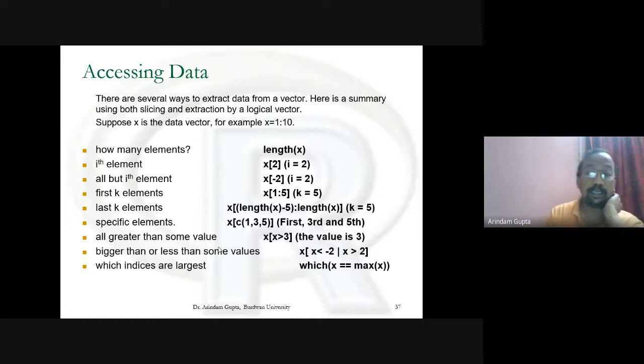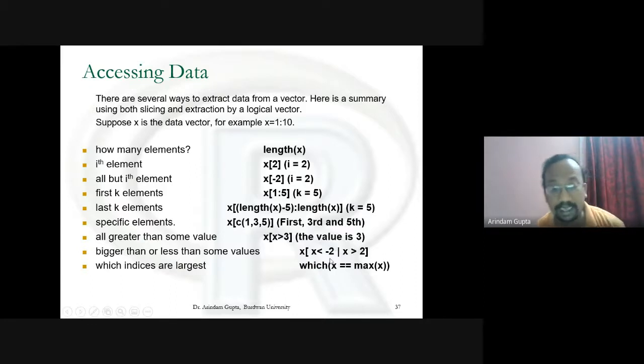Then type x within bracket x greater than 3, which means which x's are greater than 3. For first division marks, x within bracket x greater than 60, then we get all marks of the first class students.